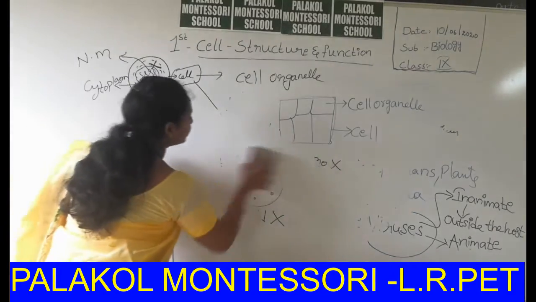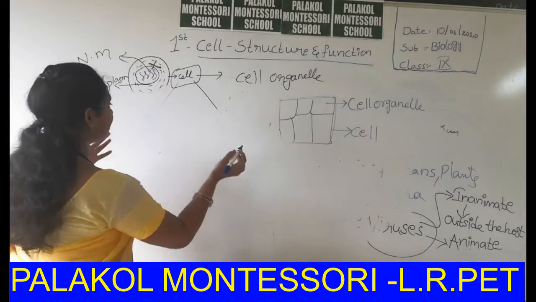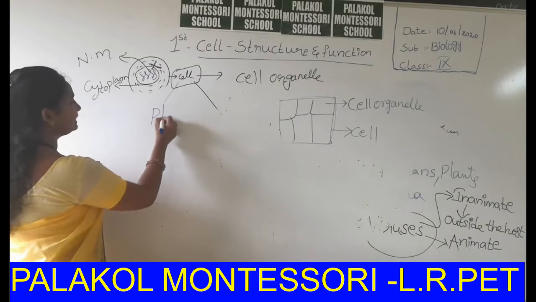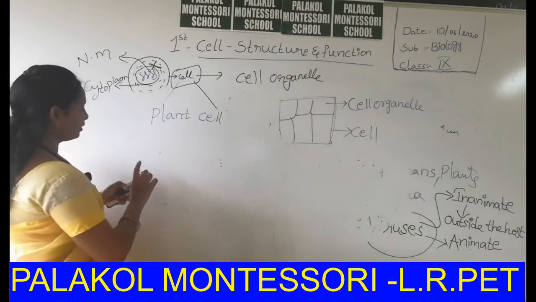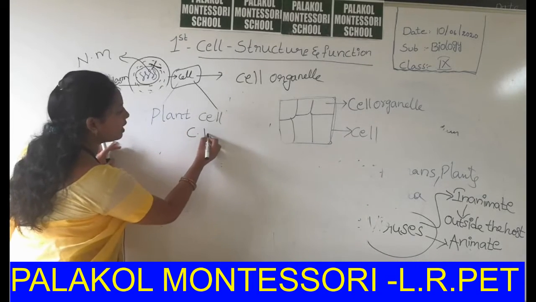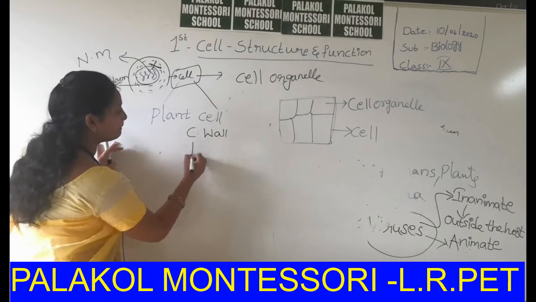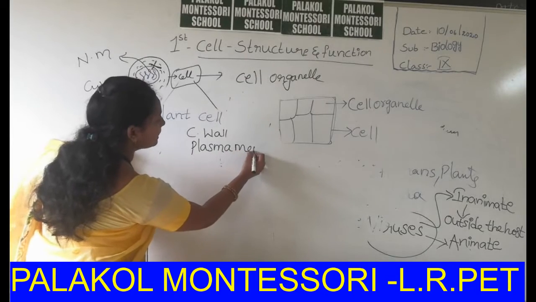Now we are going to discuss the structures, the layers surrounding a cell. Take a plant cell as an example. I said that the plant cell has a cell wall, and inside the cell wall the plasma membrane is also present.